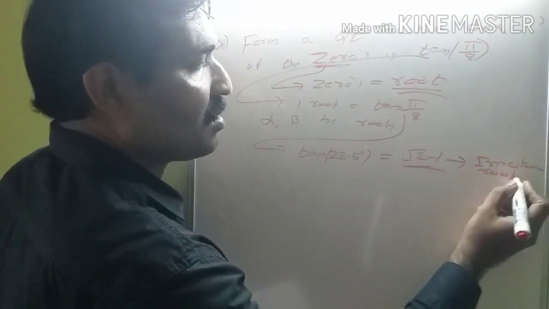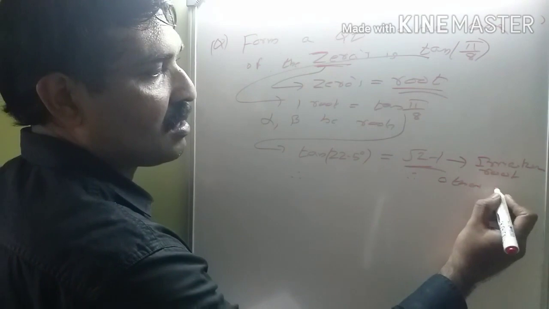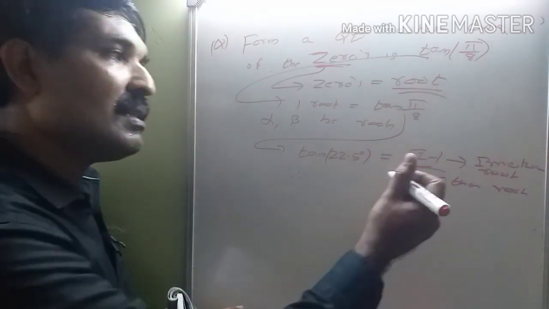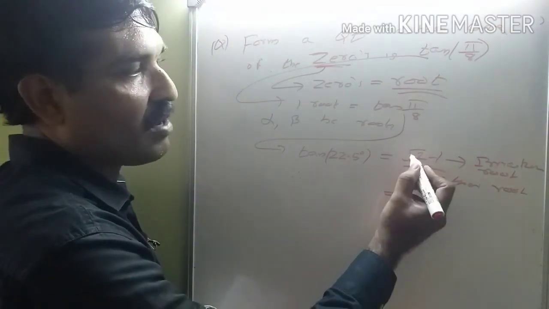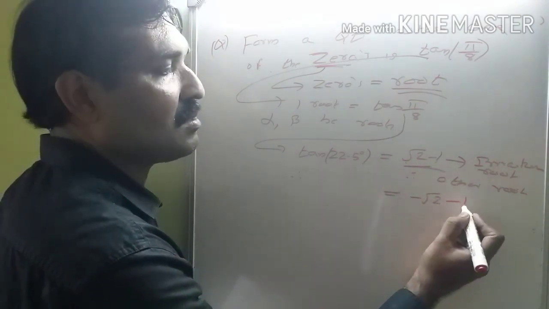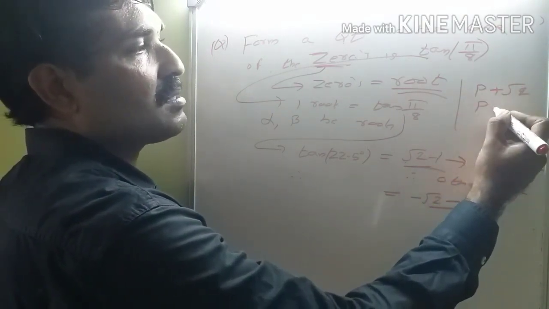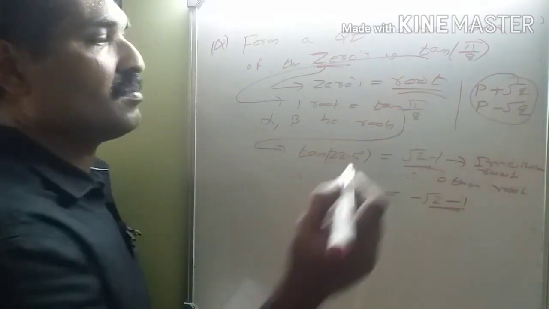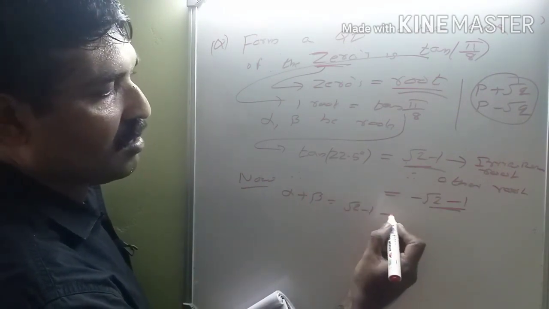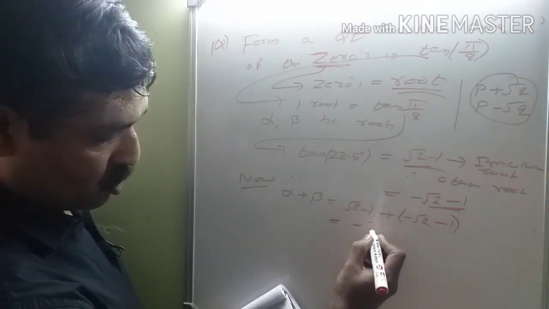So therefore the other root: if roots are irrational, then they appear in conjugate pairs. If one root is root 2 minus 1, the other root is minus root 2 minus 1. That is, if one root is p plus root q, then the other root is p minus root q. Alpha plus beta is equal to root 2 minus 1 plus minus root 2 minus 1, that is equal to minus 2.